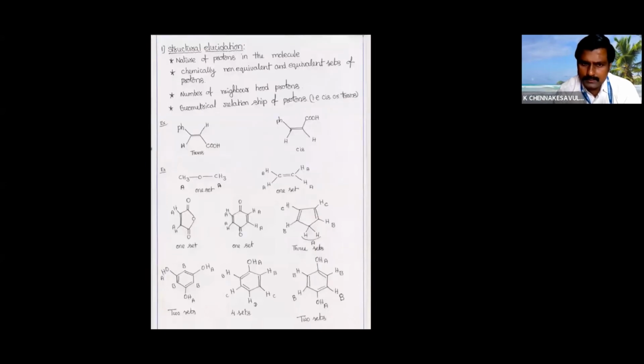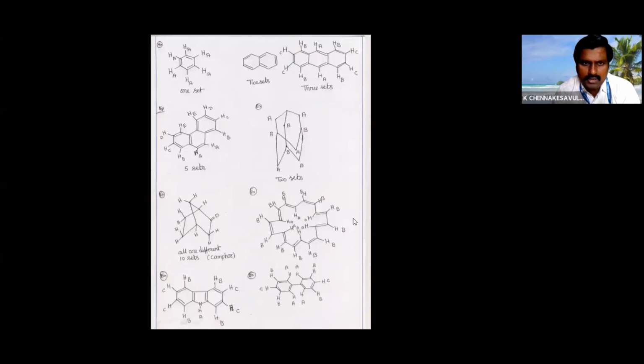And you see, I have given certain molecules here. Benzene has 6 protons, all chemically equivalent. That's why we will be getting only one signal for benzene. Similarly, for this molecule, HA, HB, HC, you will be getting 3 signals. Similarly, for adamantane, you will be getting only 1, yes, 2 and 3 sets.